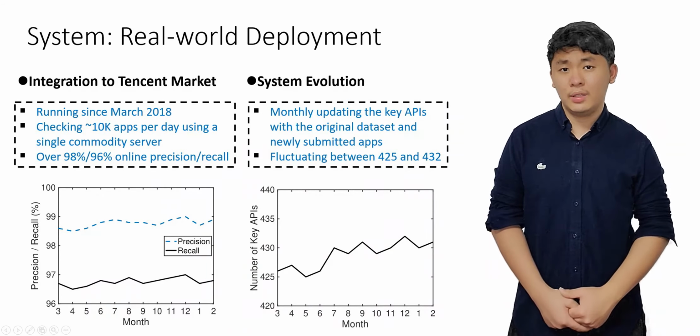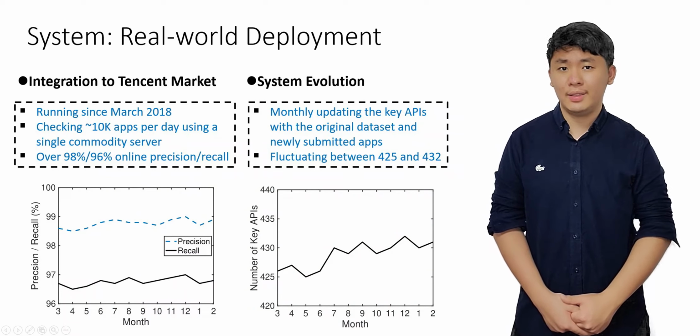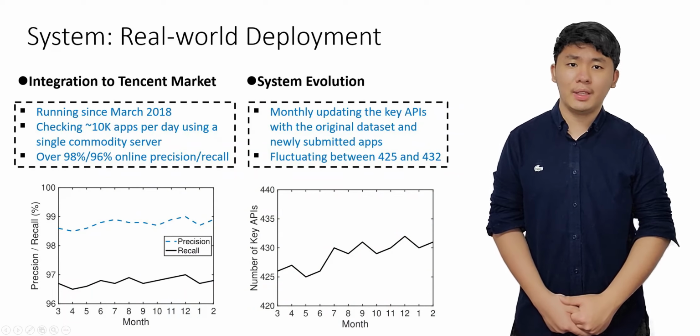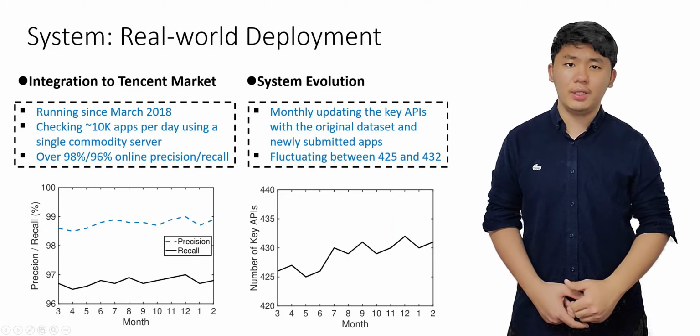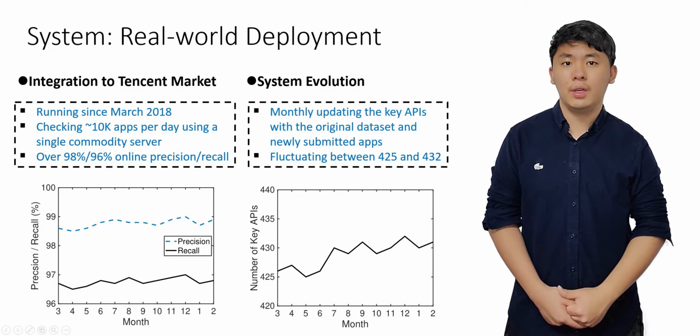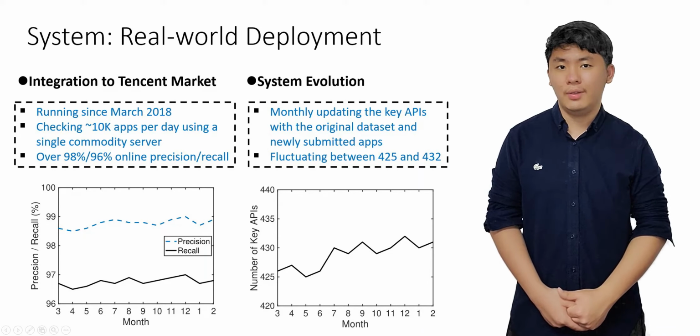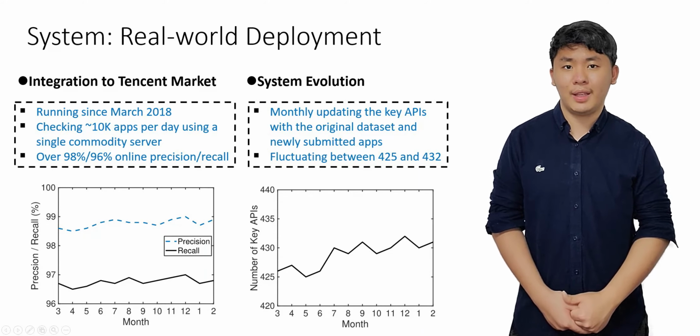Also, we know that it's necessary to update our selected key APIs. Currently, we update the key API set every month using the original dataset and newly submitted apps. As shown, we can observe slight fluctuation in the number of key APIs during its running.